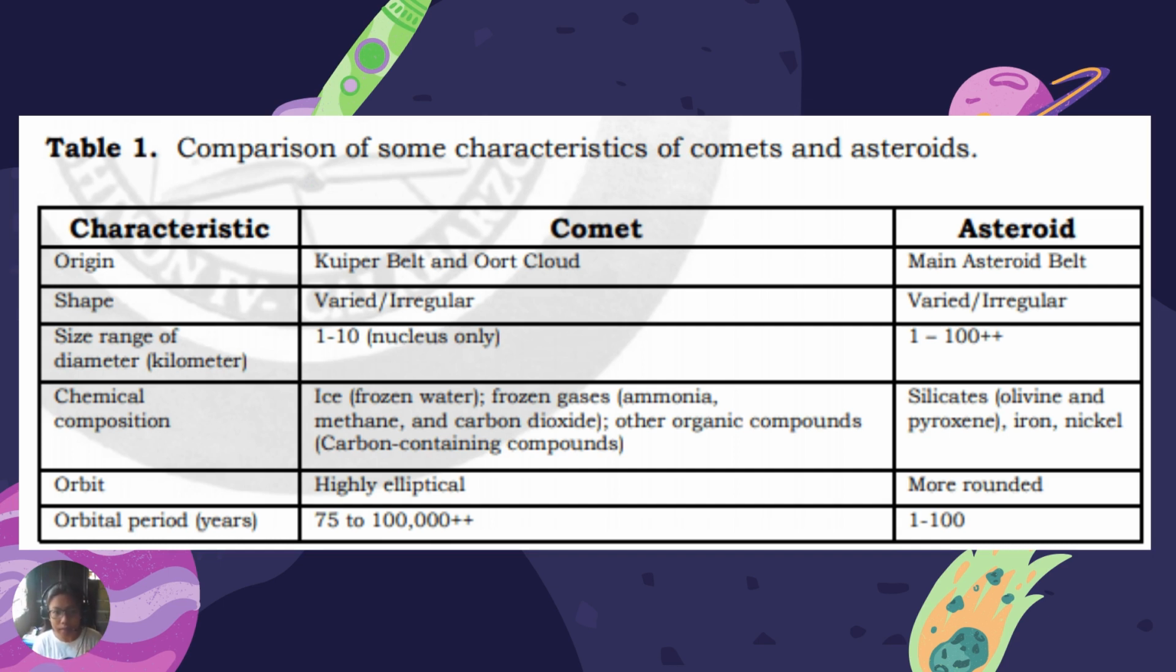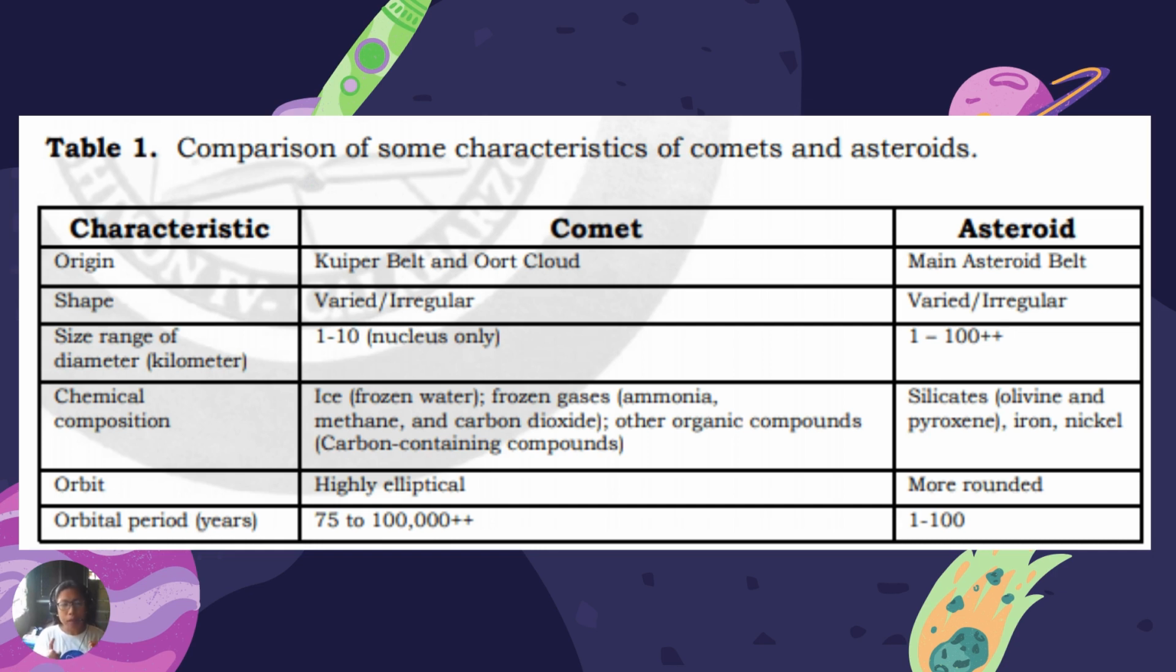So, nonetheless, not only the ice, frozen gases are also evident on the comet. Meaning to say, we have ammonia, we have methane, we have carbon dioxide, and other organic compounds, which means to say they contain carbon. Okay? Carbon is one of the fundamental elements that made up or composed our solar system. That is why we human beings and all the other living things here on Earth are carbon dependent.